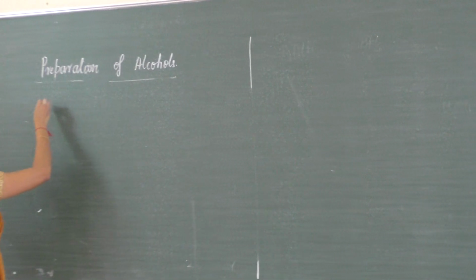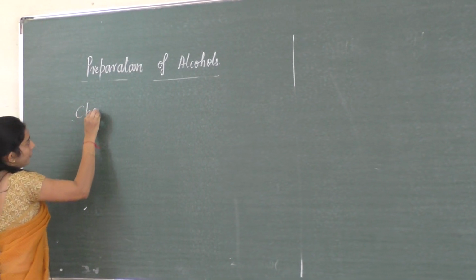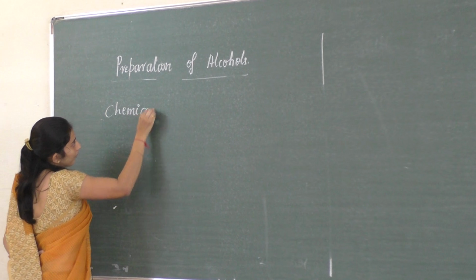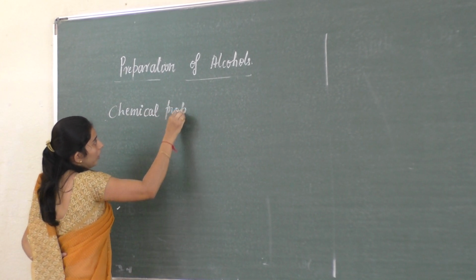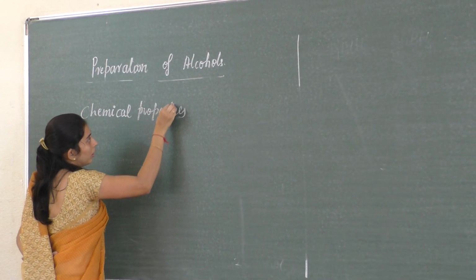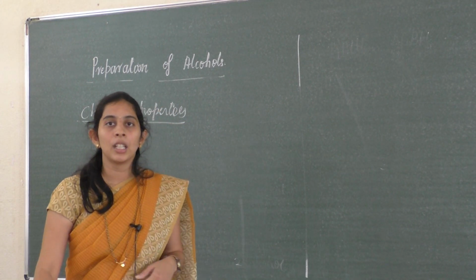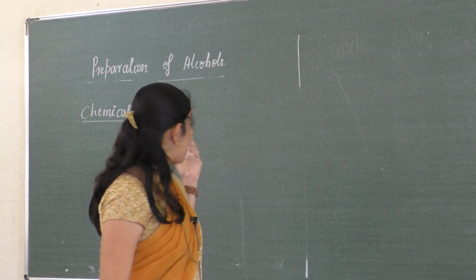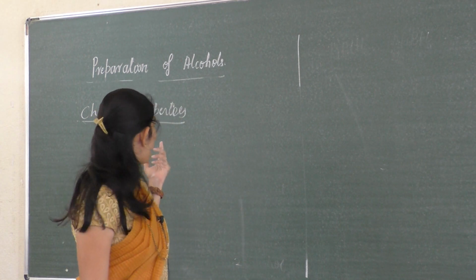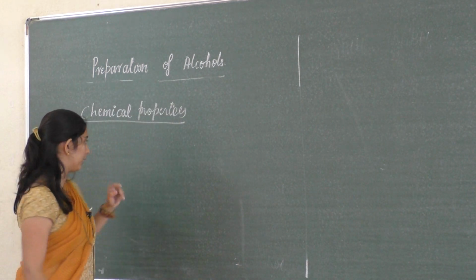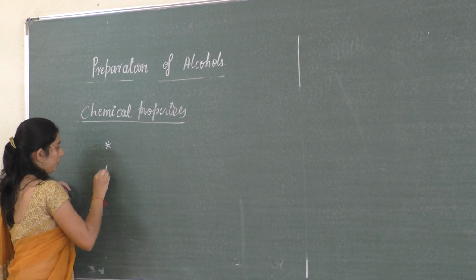So in the chemical properties of alcohol, we have to discuss the chemical properties in two ways.